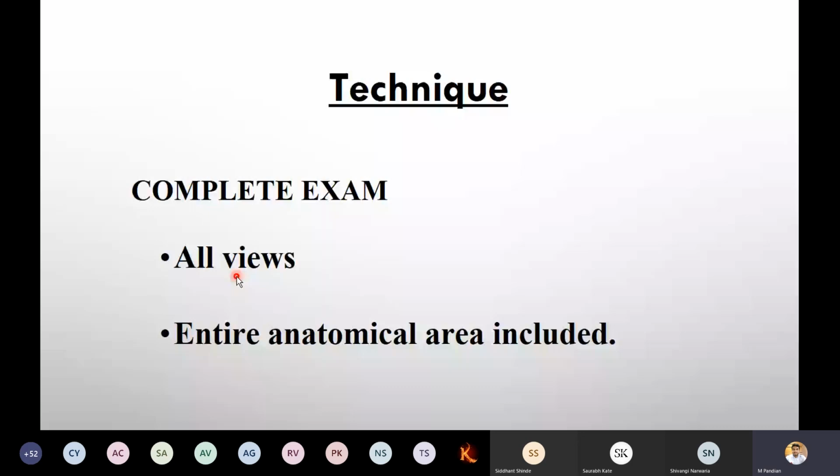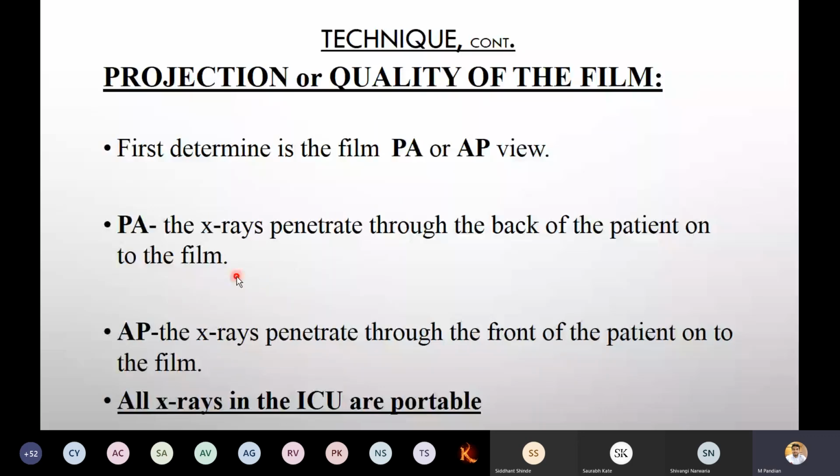First, projection or quality of the film. First, determine if the film is a PA or AP view. How to remember this? How to examine this? PA, that is posterior anterior: the X-ray penetrates through the back of the patient onto the film. AP is nothing but the X-ray penetrating through the front of the patient onto the film.